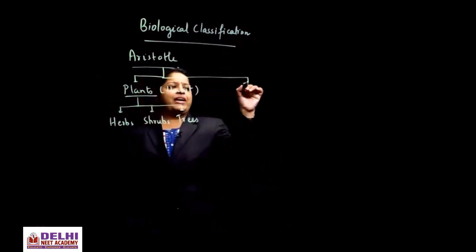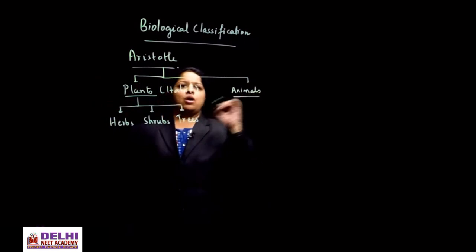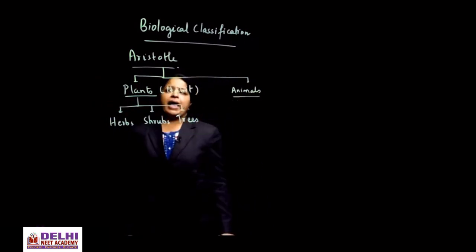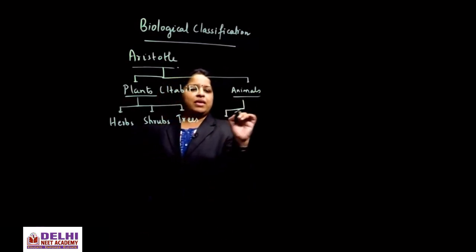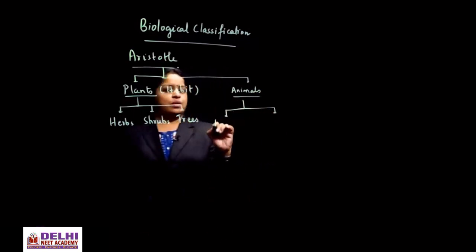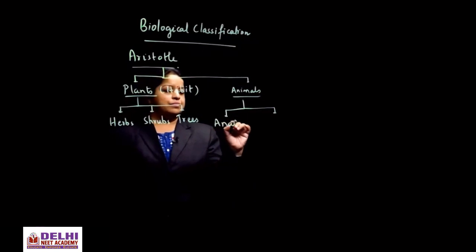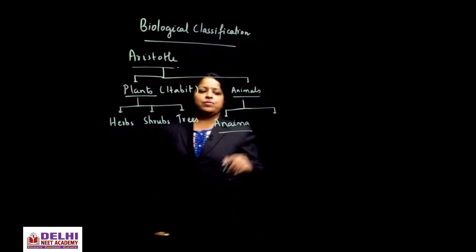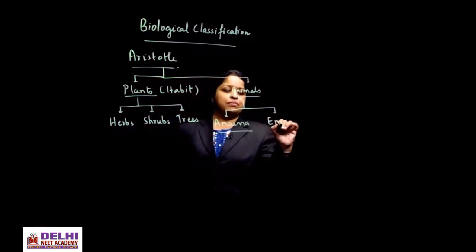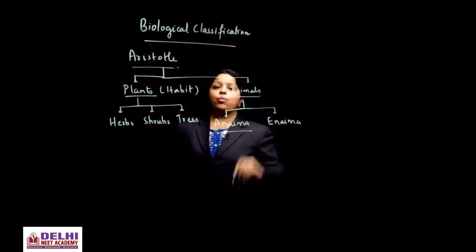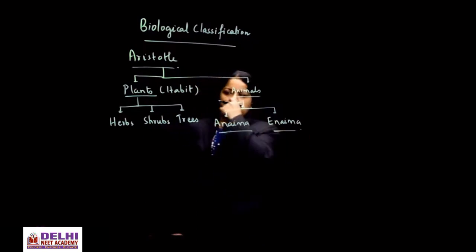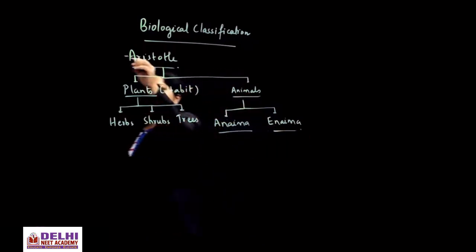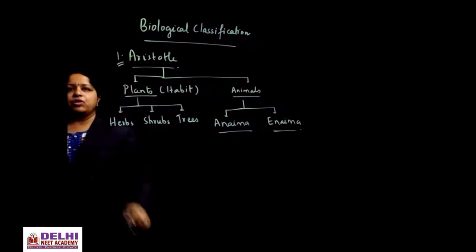And he had classified animals into two groups on the basis of presence and absence of RBC, and he had classified it into Anaima, that means without RBC, children, and Enaima, that means with RBC. So this was the earliest attempt which was done by Aristotle.